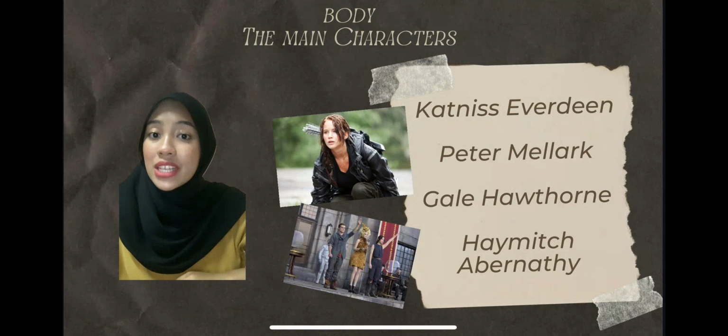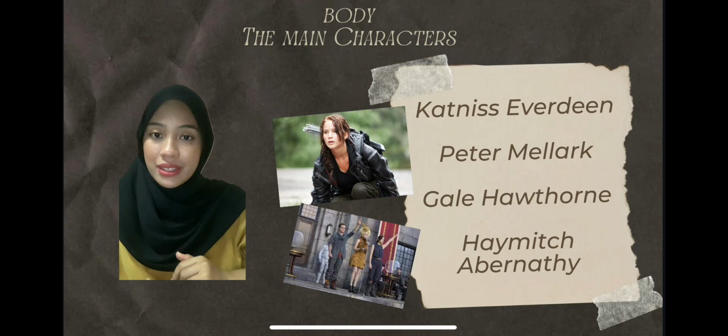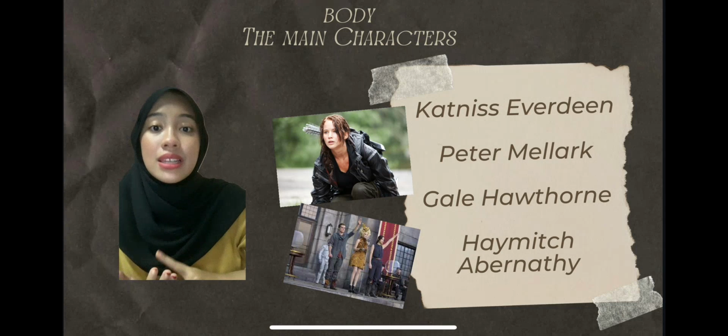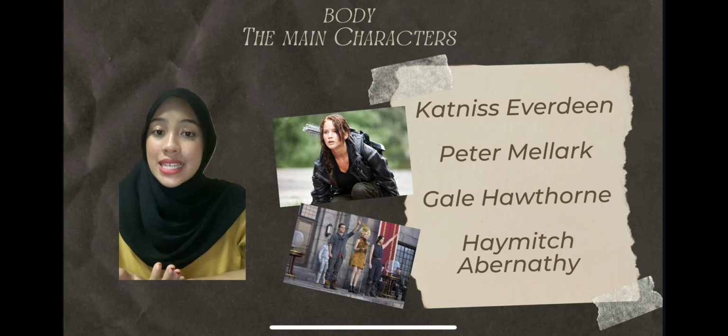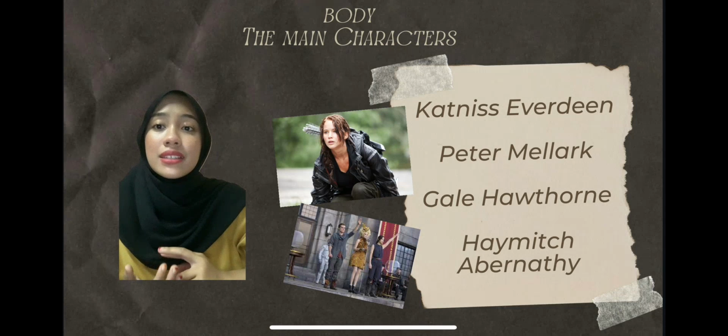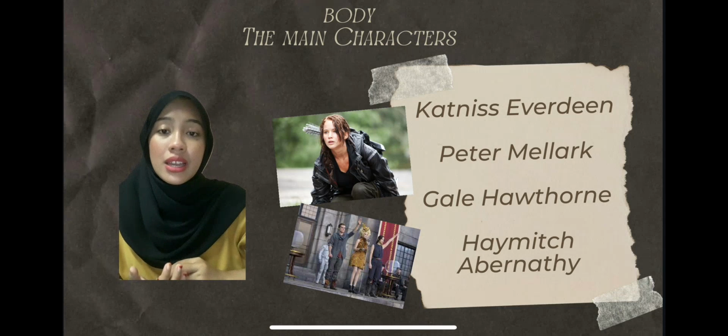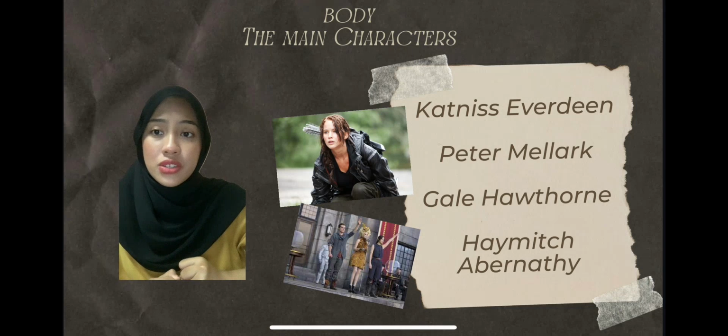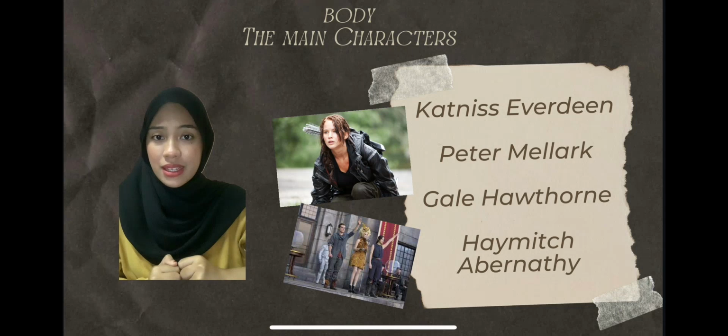Now, let me introduce you to the main characters in the Hunger Games story. So, the first main character is Katniss Everdeen. Katniss Everdeen is the narrator, main protagonist, and District 12 female tribute, a strong wild teenager trying to survive in the Hunger Games.